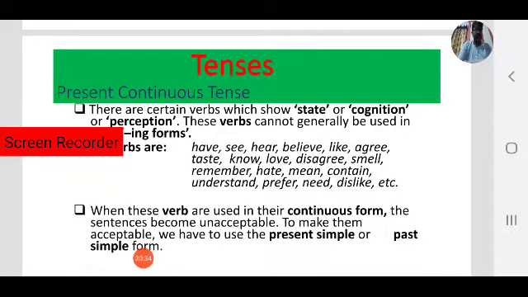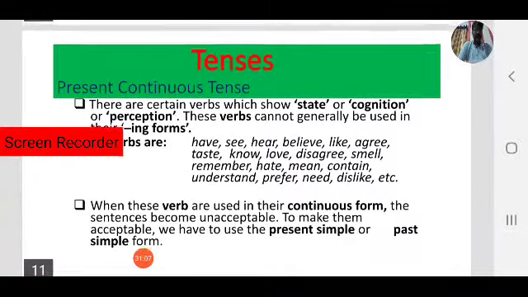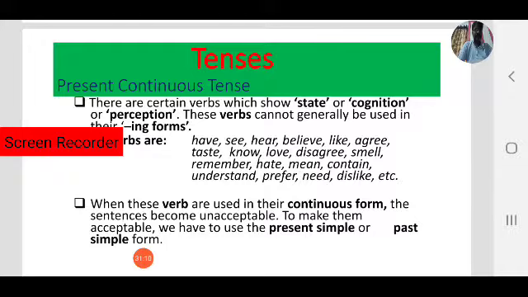Matter, mean, mind, need, notice, owe, own, perceive, please, possess, prefer, realize, recall, recognize, refuse, regard, remain, remember, require, resemble, result, satisfy, seem, smile, suppose, sound, taste, think, trust, understand, want, wish, etc. These are some verbs.